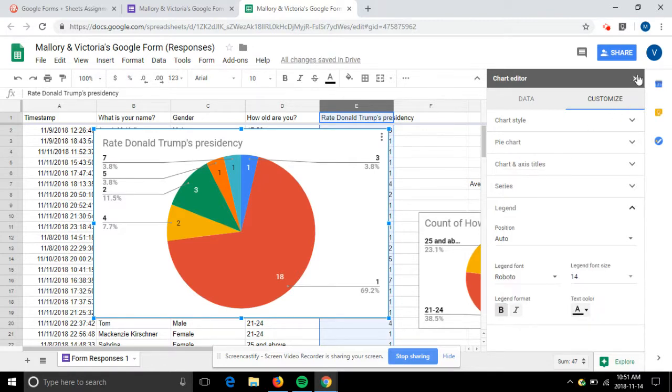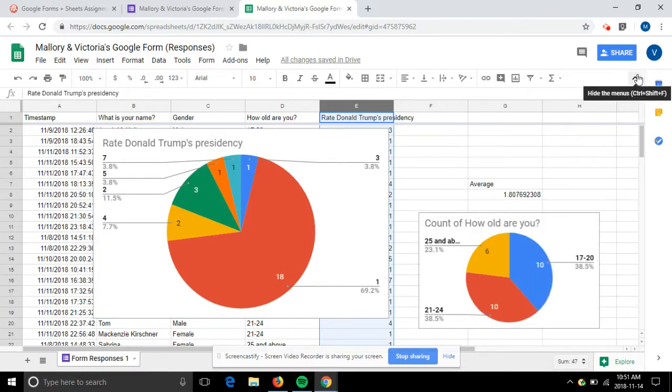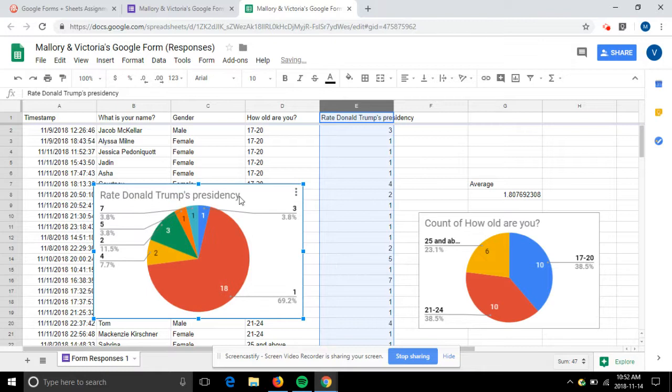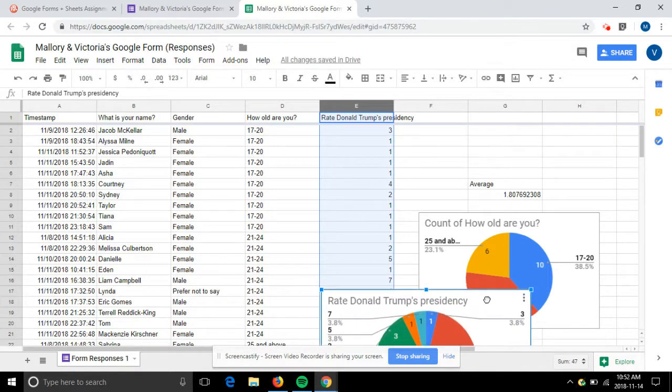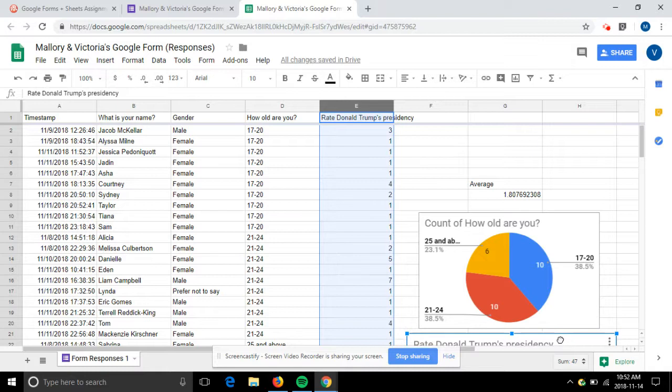So taking a look at our data right now, you can see that 18 people, which was 69.2% of our class population, had voted 1, being terrible. About 3 people, which was 11.5% of our class, voted 2. And then 1 person, which is only 3.8% of our class, voted 7. And now we're just going to make this a little bit smaller so that it's out of our way, and move it over here so that it lines up with the other graph we have going on.